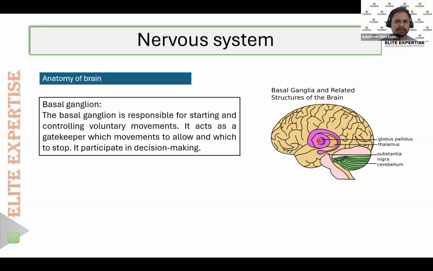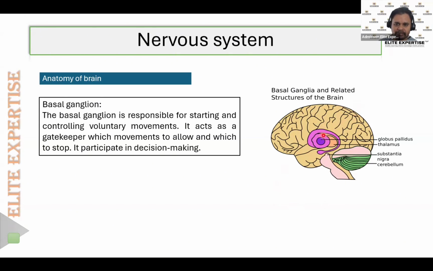Okay, so let's say, for example, your hand is getting exposed to a nearby fire. Then immediately the sensory receptors on the skin will pass the message. Through the afferent nerves they will pass the information, the message, to the brain. It will reach the cerebral hemisphere.